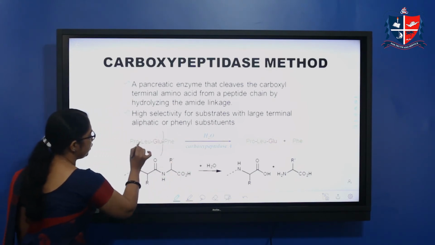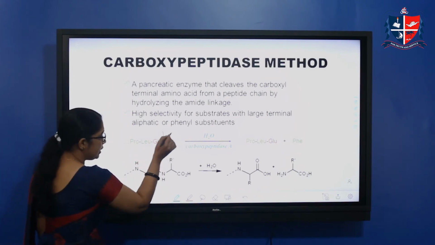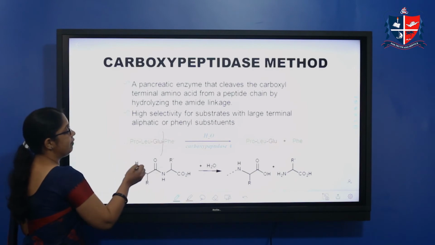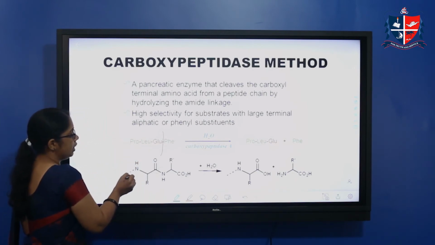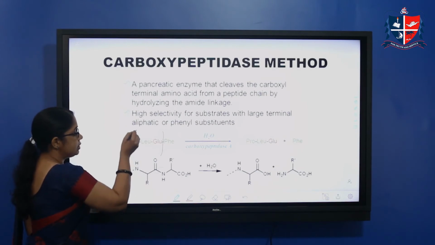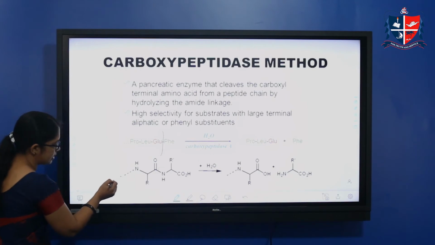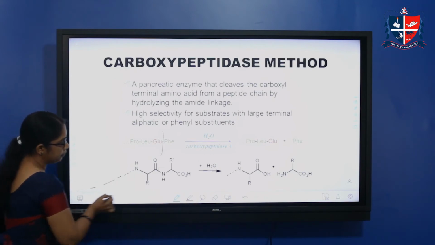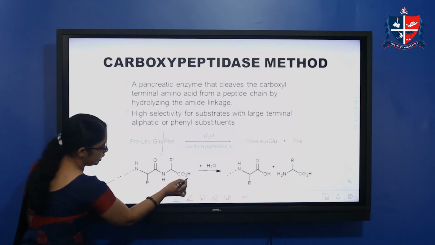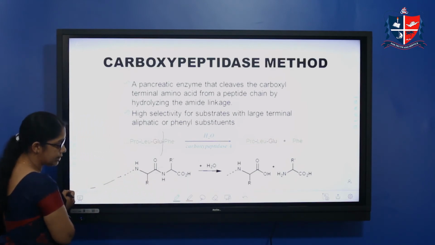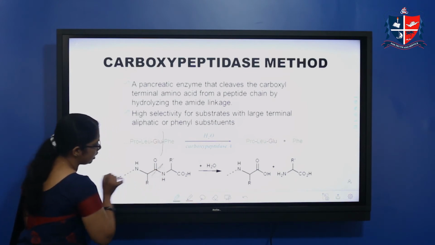So these are different amino acid units. Suppose this one is a terminal one. This enzyme will act selectively on the terminal peptide bond. That is, hydrolysis happens at the terminal peptide bond. Suppose this is extended, a long chain polypeptide, and this is the C terminus. Here it is COOH, and the other end is NH2. So this is the C terminus, and this is the terminal peptide bond.